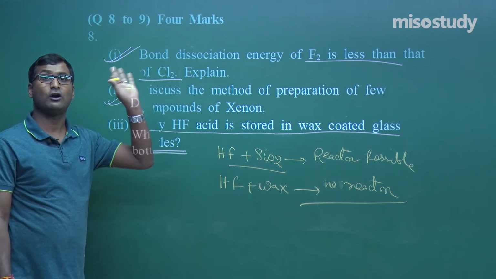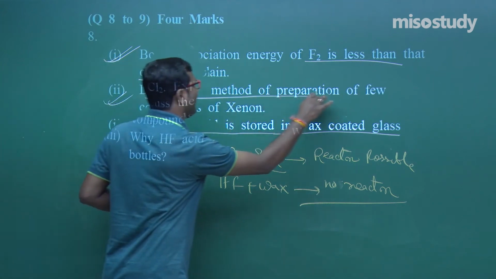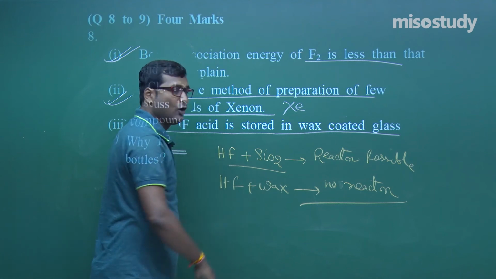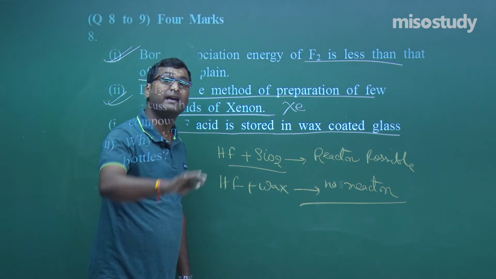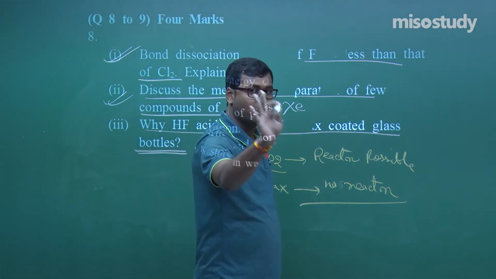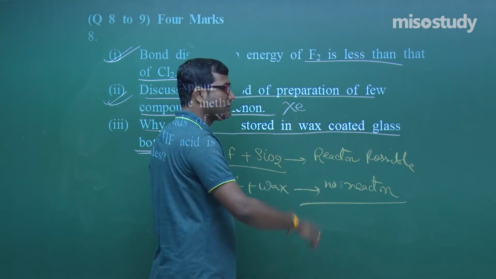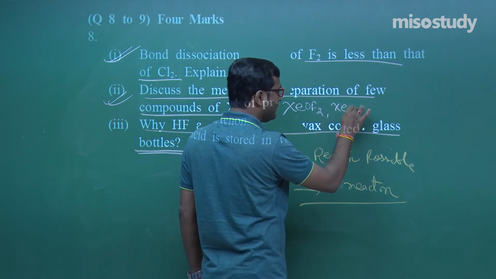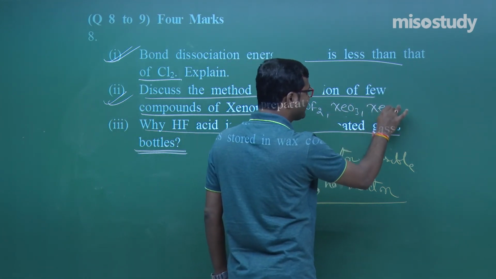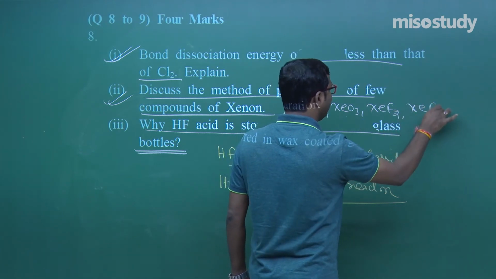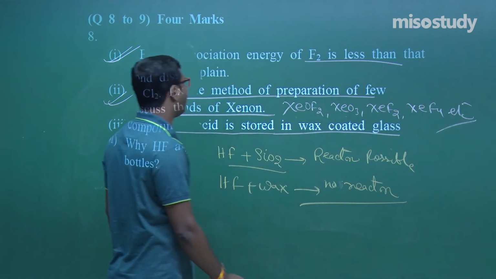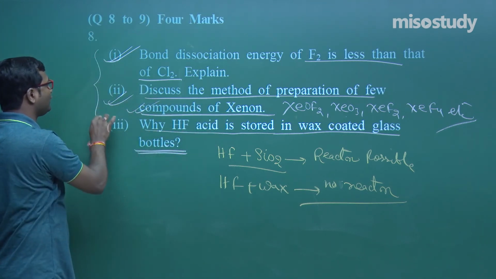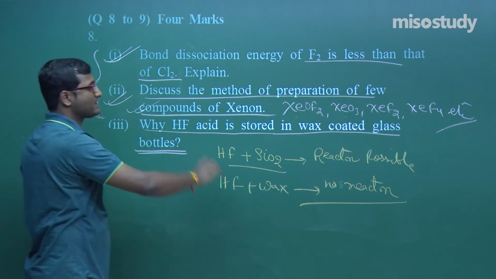I have discussed this thing lots of times. And the next one: discuss the method of preparation of a few compounds of xenon. As we know, xenon has low ionization energy. If I except radon, which is a radioactive element, xenon has a tendency to form compounds. It forms XeOF2, XeO3, XeF2, XeF4. Do you remember this? So what are the methods of preparation of a few compounds? Now I am giving you a few seconds to think on this, then I will discuss. Clear?